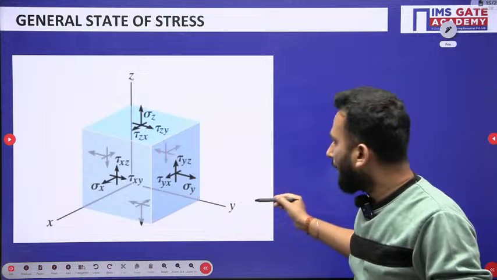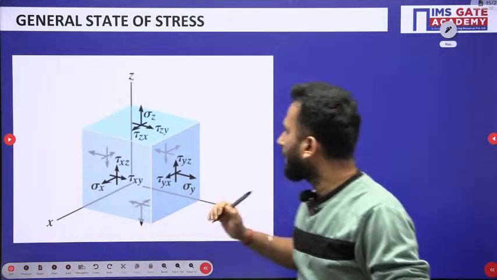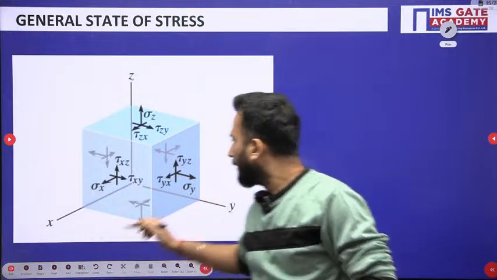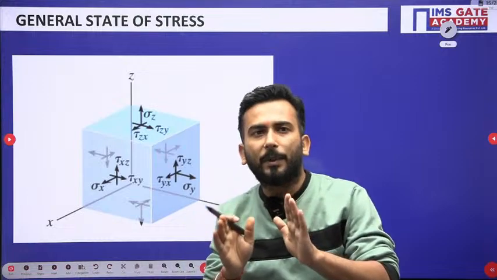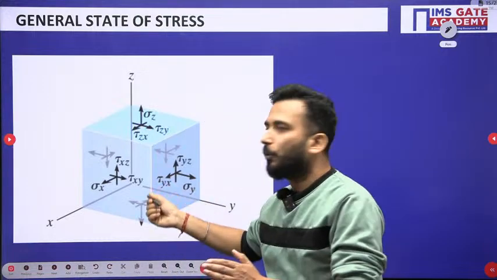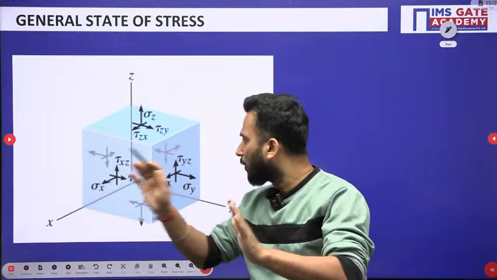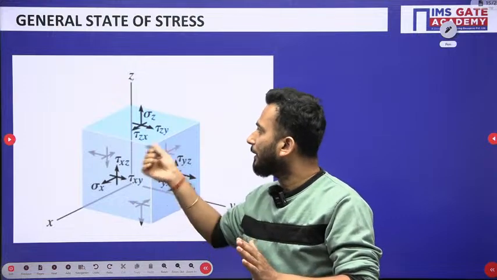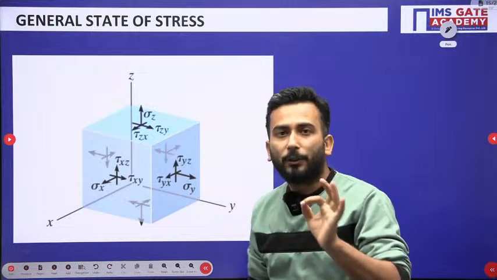So now I hope you are able to see the axis. So this is x direction, this is y direction, and this is z direction. So whatever three separate figures I have explained to you, I am showing you over here. And all the shear stresses and normal stresses, whatever I have shown you, I have shown over here. And this is the general state of stress.